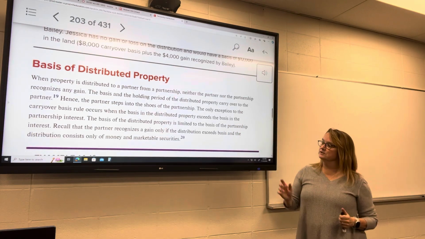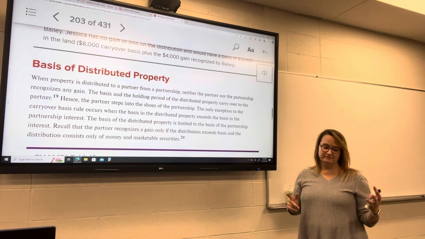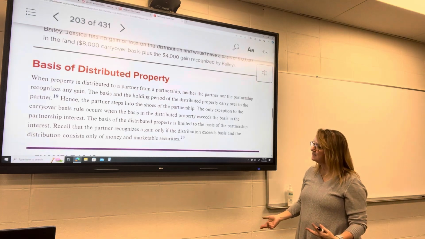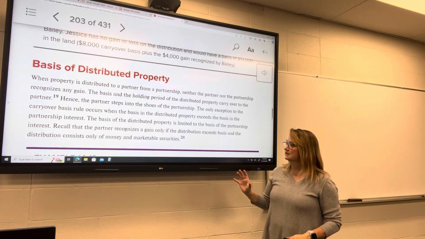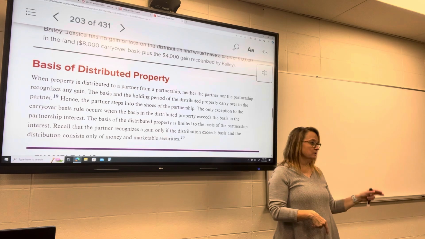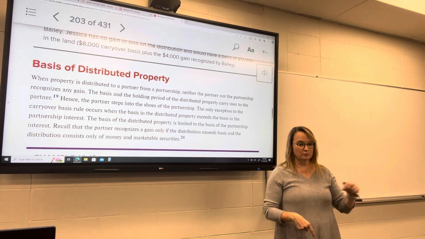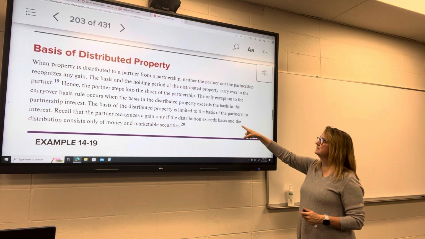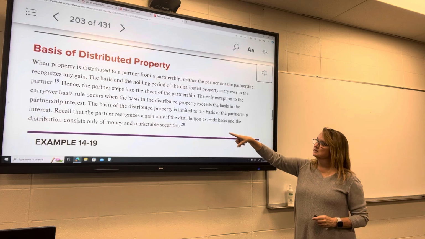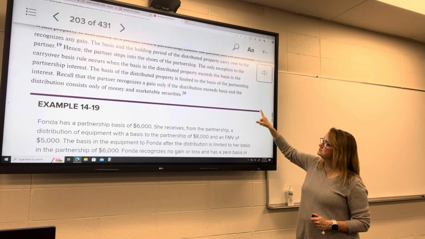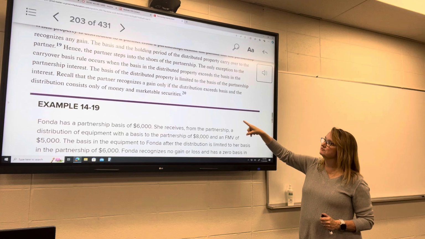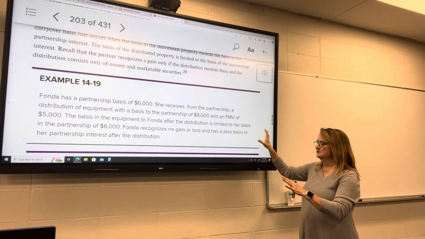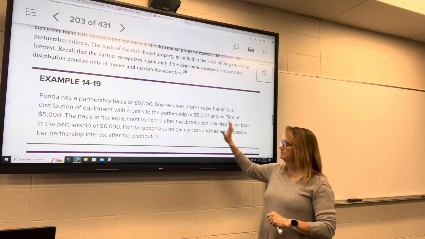What happens though is you don't have to pay extra. You don't have to pay tax on that. You don't have to pay capital gain. The difference in the basis then attaches to the building that you are receiving. So, for example, basis of the distributed property is limited to the basis of the partnership interest. So, the partner recognizes a gain only if the distribution exceeds basis. That applies when the distribution consists only of money and marketable securities, but if it's property, it's different. Let's look at these examples here before I see if I need to make up a different one.